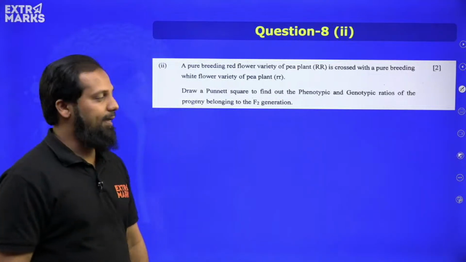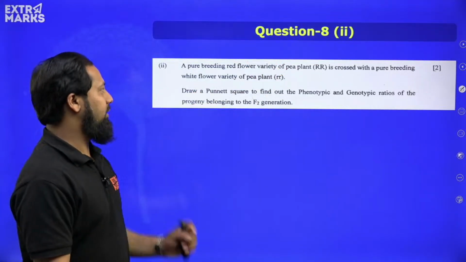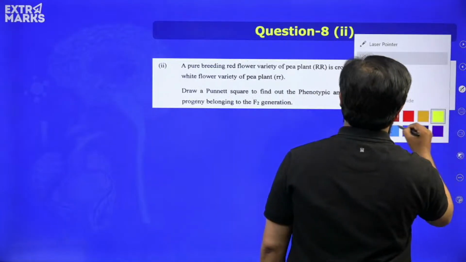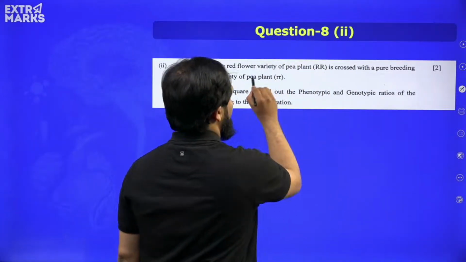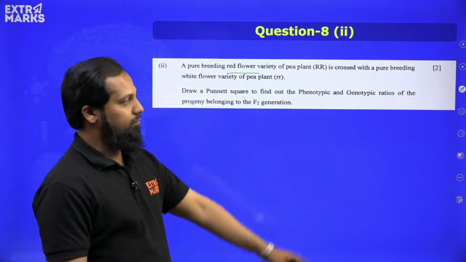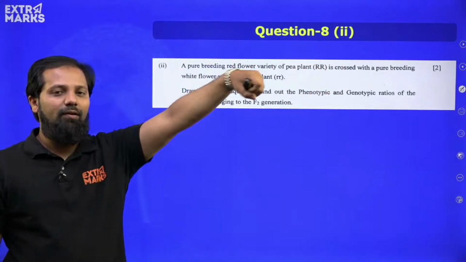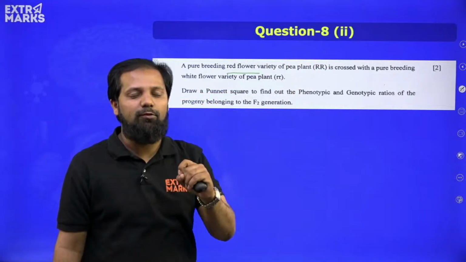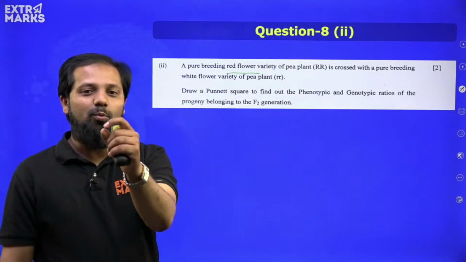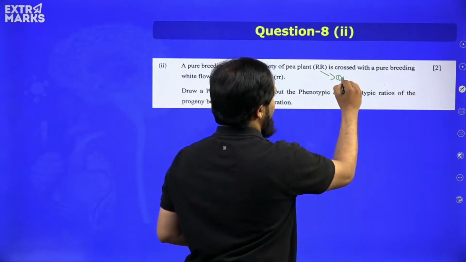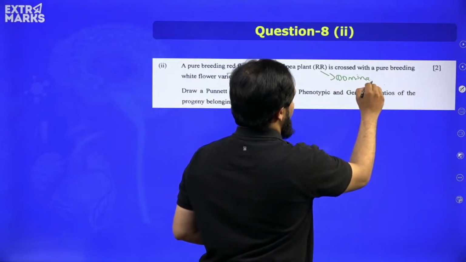Now second sub question of question 8, a pure breeding red flower variety of pea plant, which they have mentioned as capital R and capital R. Can someone tell what is the purpose of writing those capital R's? Oh, very good, student. It means they are telling that this is a dominant trait, right?